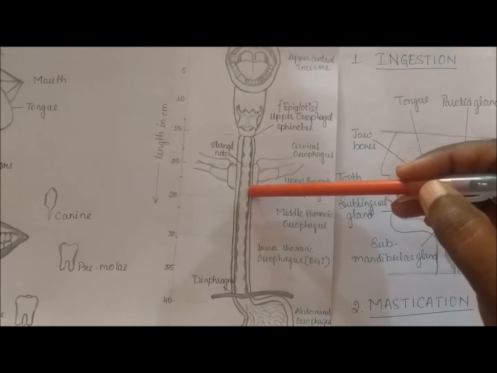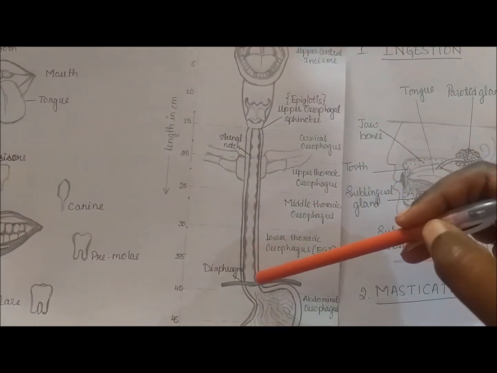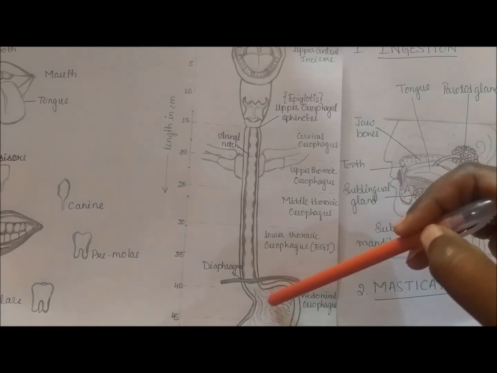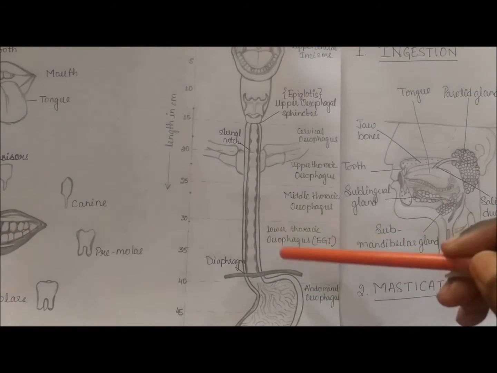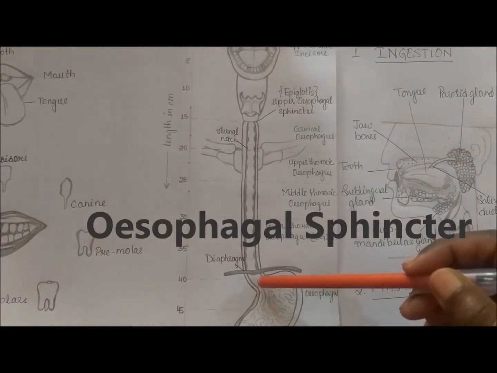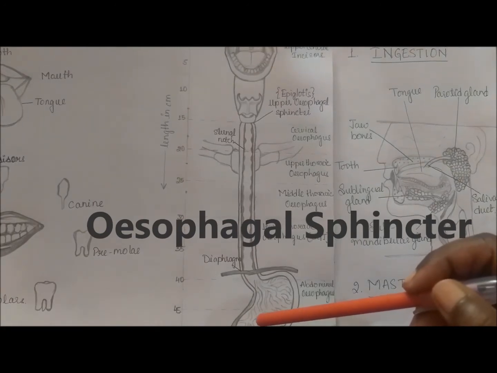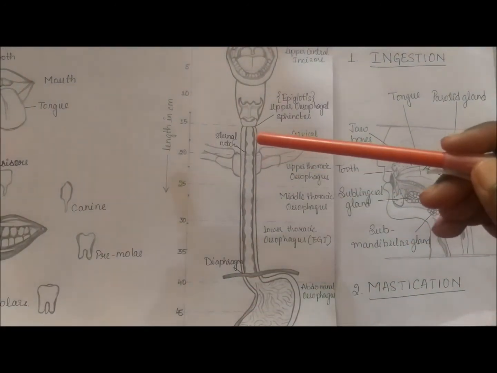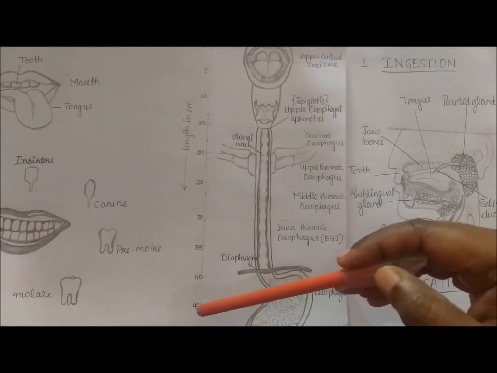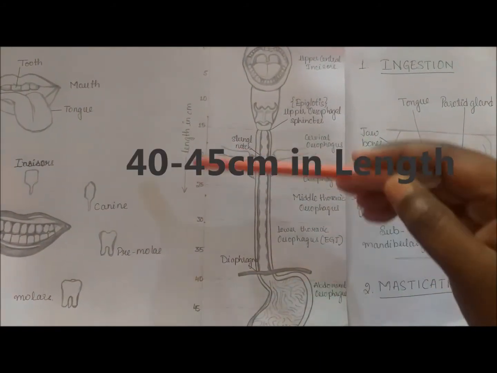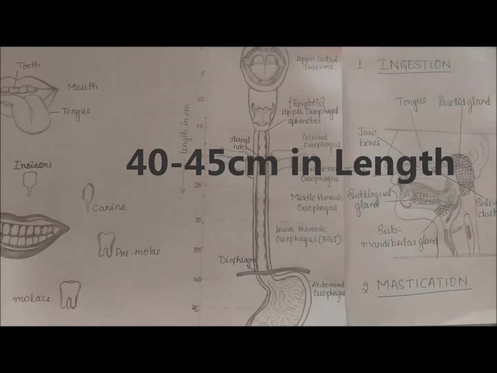Through a peristaltic movement, the ground and partially digested food passes through the esophageal tract into the stomach. Here we have an esophageal sphincter which allows the food to enter the stomach. The distance from the mouth to the esophageal sphincter is around 40 to 45 centimeters only.